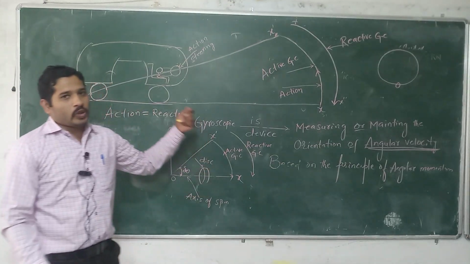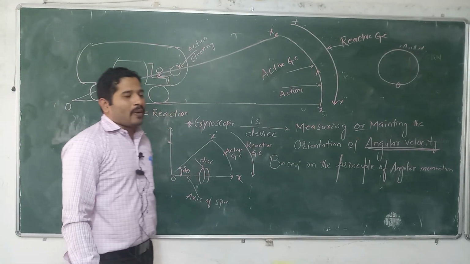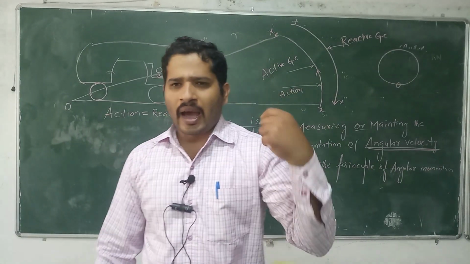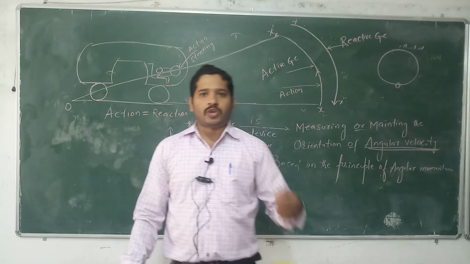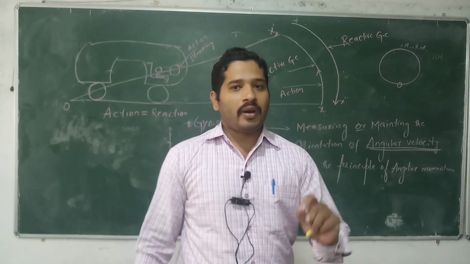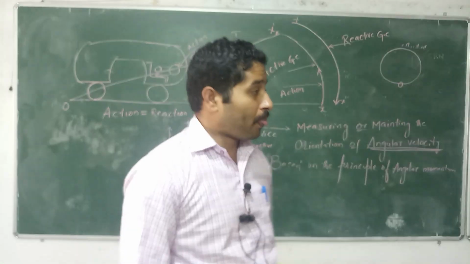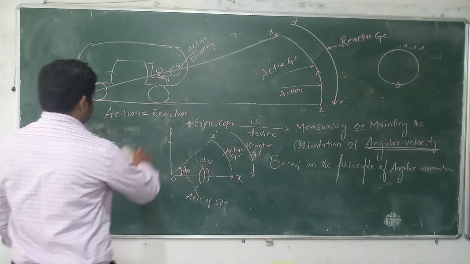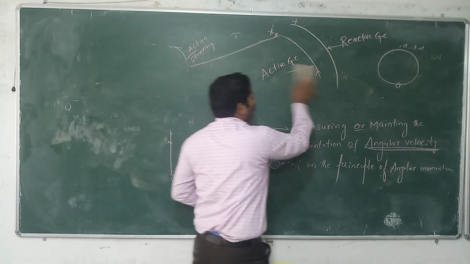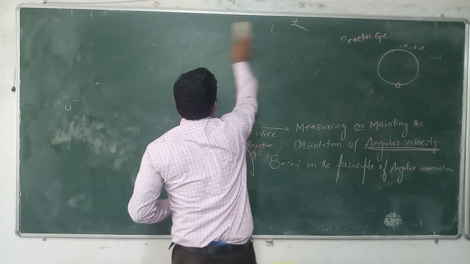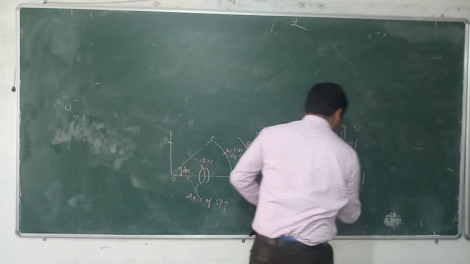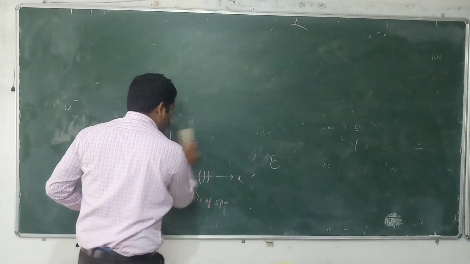Already I told you, this gyroscopic couple is widely used in any car, four-wheeler, heavy vehicle like a lorry, tractor, as well as two-wheeler also. The gyroscopic couple affects the mechanical components. Again, the next thing is the gyroscope, which is widely used in another application, like in the smartphones we are using nowadays.